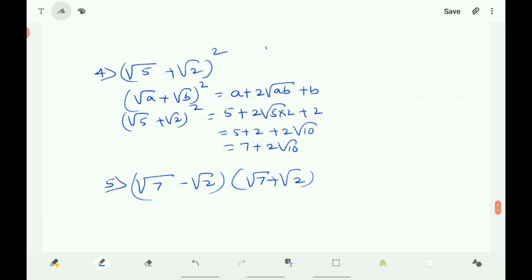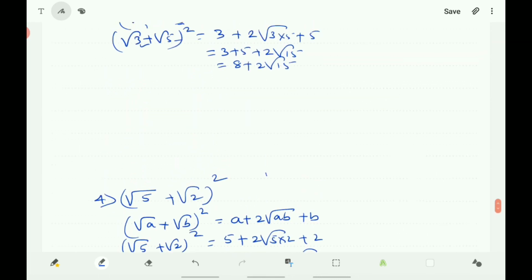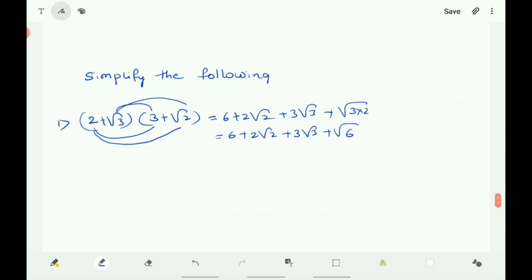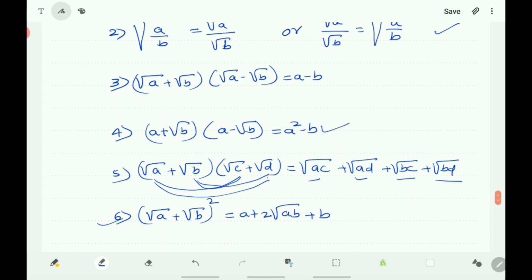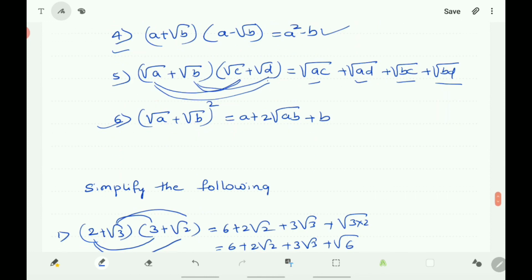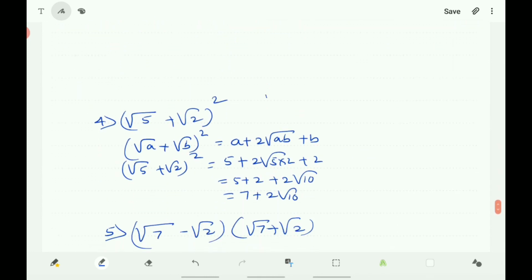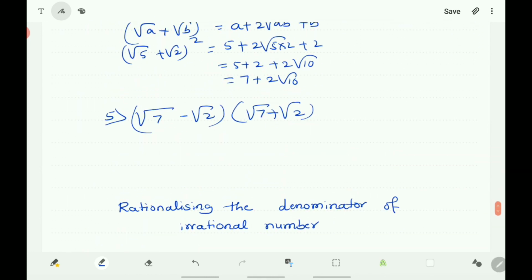Next, the product of (√7 − √2) into (√7 + √2). Here the identity is (√a + √b)(√a − √b) is equal to a − b.